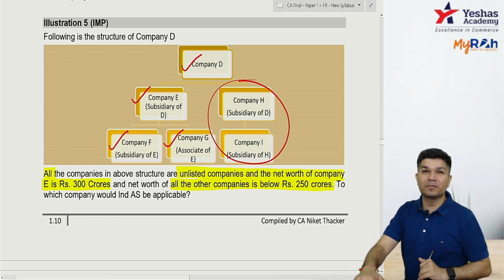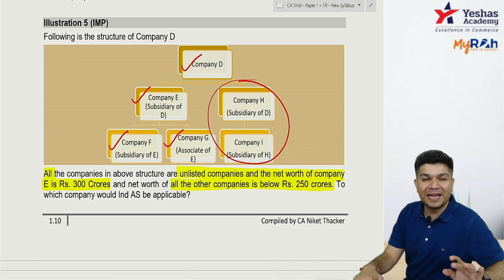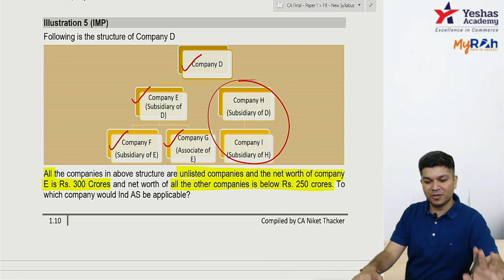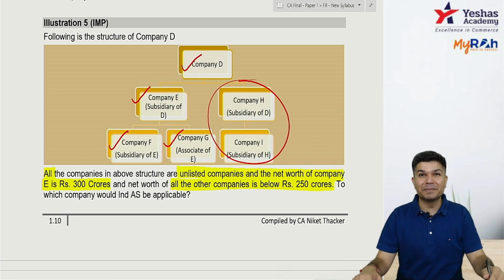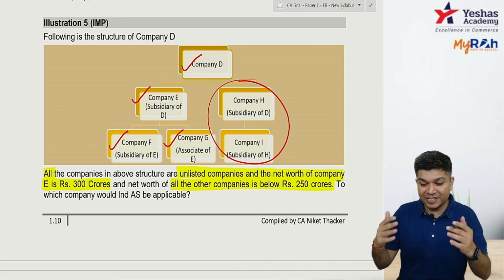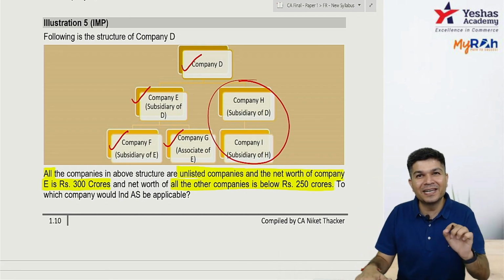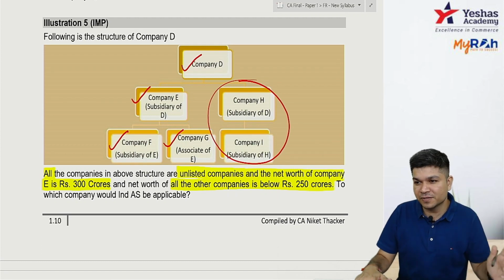H and I will not be applicable, but company D will be preparing financials as per IND AS. So for the purpose of consolidation, H and I will be required to give figures to D as per IND AS. So can I say indirectly they have to maintain dual set of books?